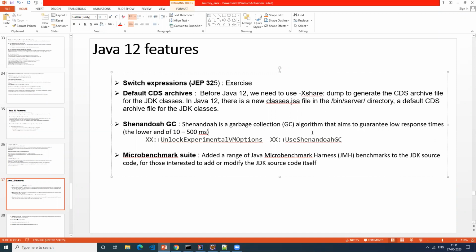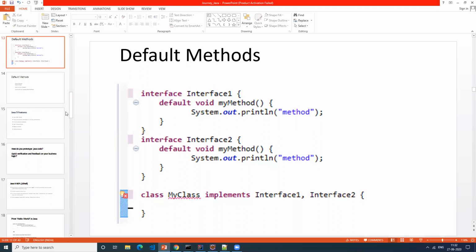It might be 10 MB or 15 GB, it doesn't matter for this one. It continuously tries to keep your heap available by collecting garbage at every small time interval, so that it keeps your heap memory available most of the time. So that's what they have introduced, a new garbage collector.